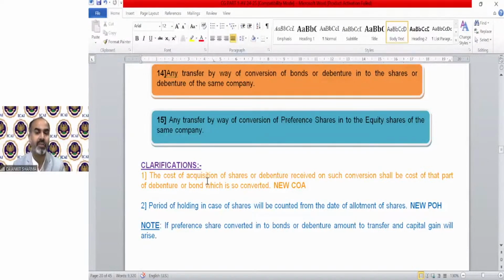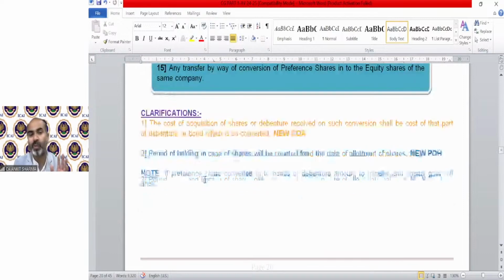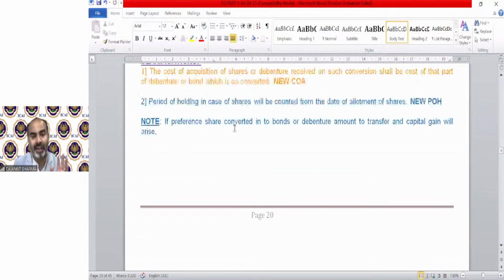Period of holding in case of shares will be counted from the date of allotment of shares, that is the new period of holding. If preference shares are converted into bonds or debentures, that amounts to transfer and capital gain will arise. Only if preference shares are converted into equity shares, that is not taxable as capital gain, but if preference shares have been converted into debentures or bonds, that is going to be taxable capital gain.